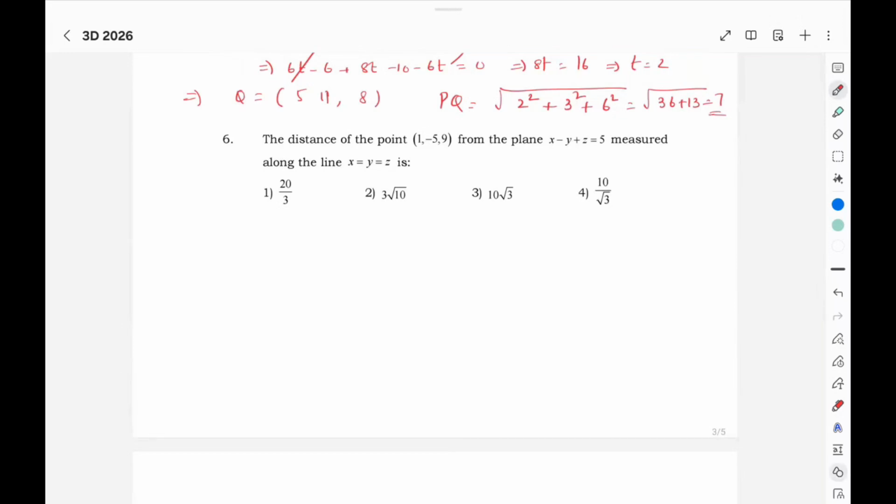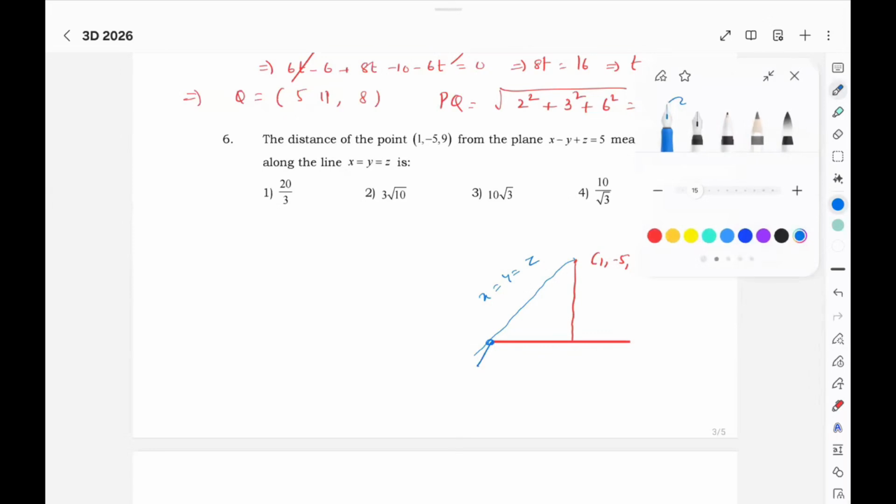So here the distance of the point from the plane is measured along the line. Generally we take the perpendicular distance, not this distance. He says the distance has to be measured along the line. So here is x equal to y equal to z. Here you have a plane he has given.